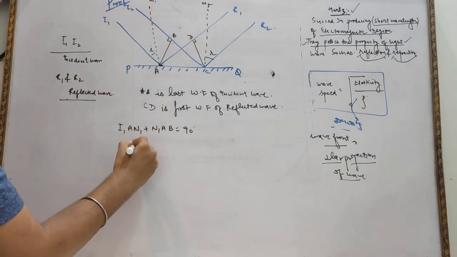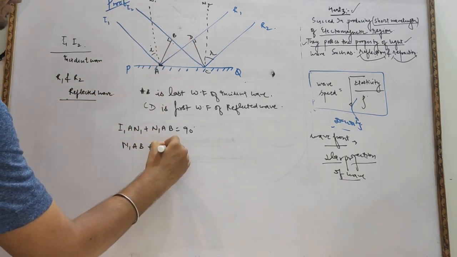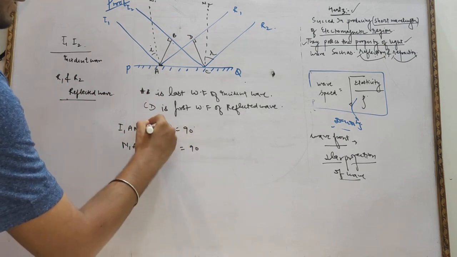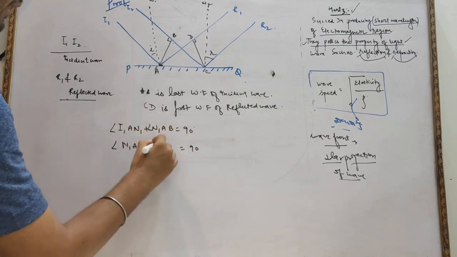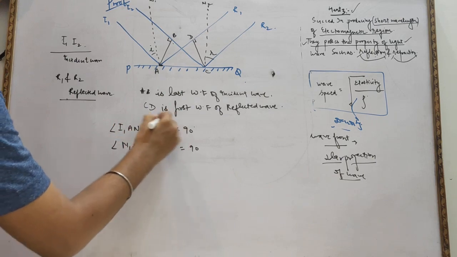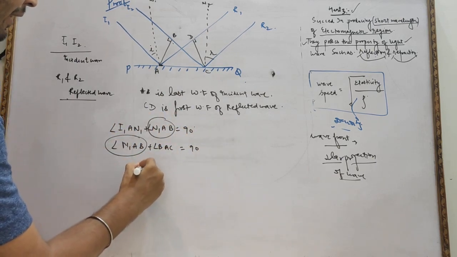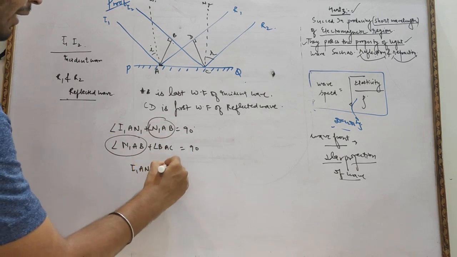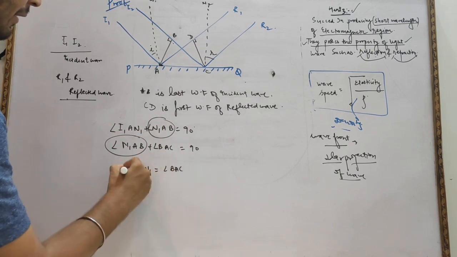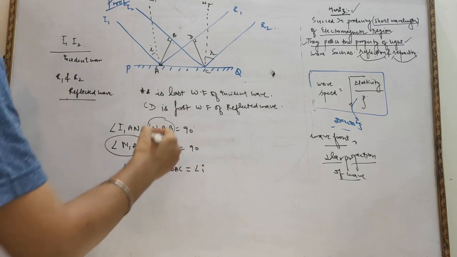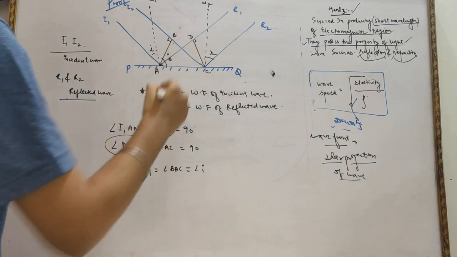Similarly, we know angle N1AB plus angle BAC again equals 90 degrees. So we know very well N1AB is common in both. By these two equations, we can say angle I1AN1 equals angle BAC. That is equal to angle I. So this angle equals angle I.